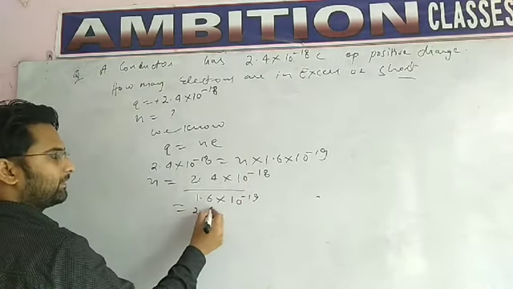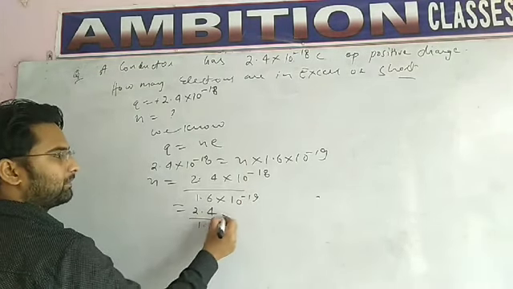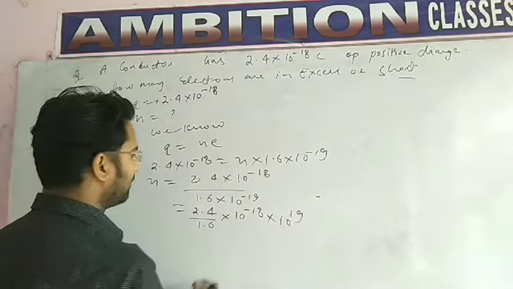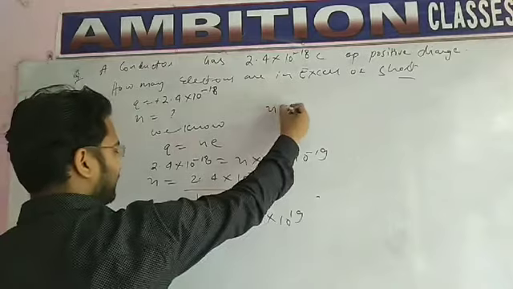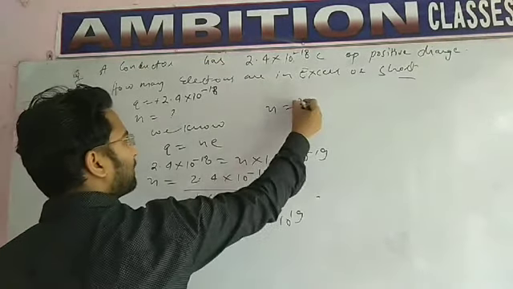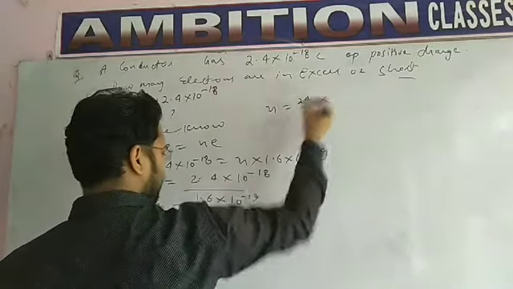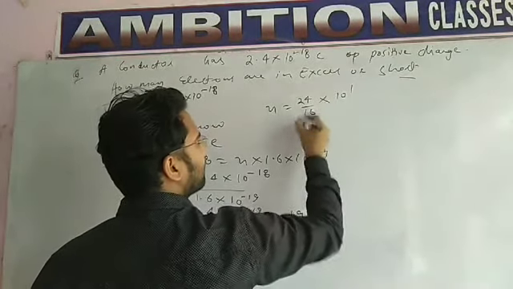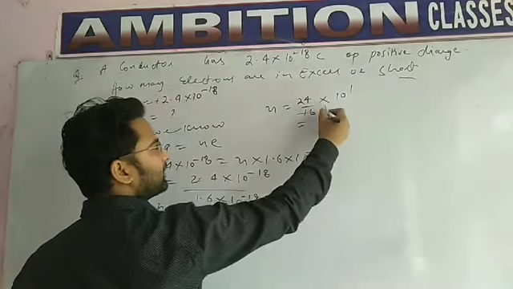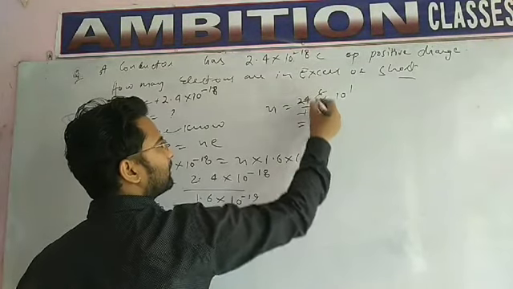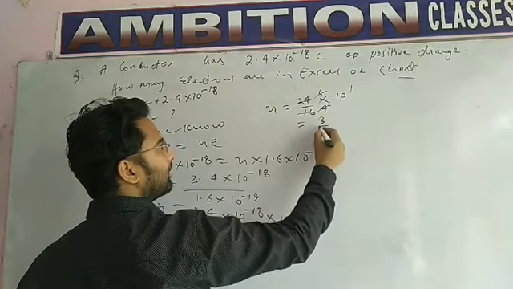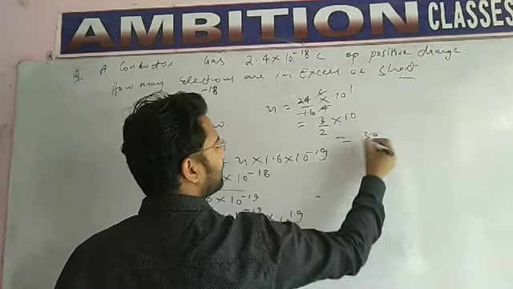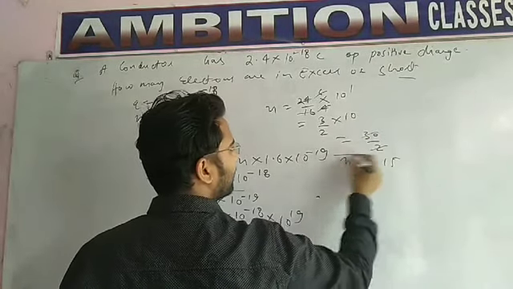When we solve this, we get 2.4 upon 1.6 into 10 power minus 18 into 10 power 19. On solving, N equals 24 upon 16 into 10 power 1, that is 30 upon 2, which is 15. N equals 15.